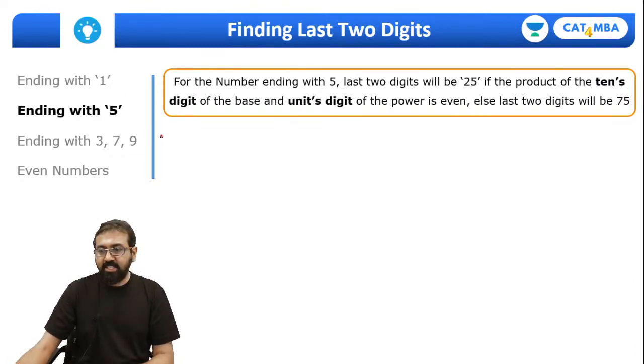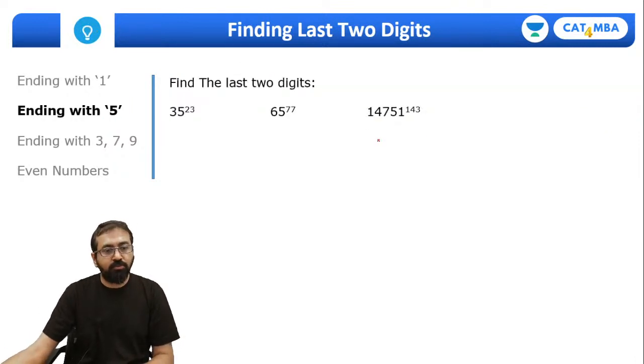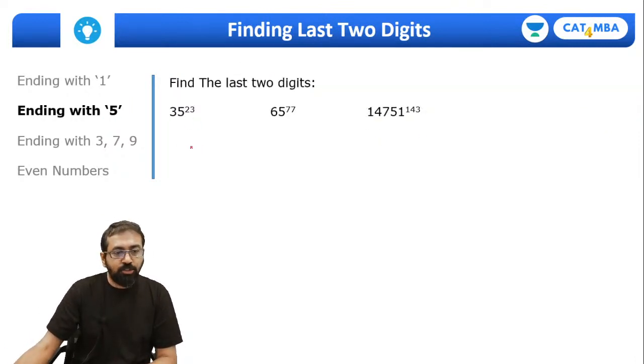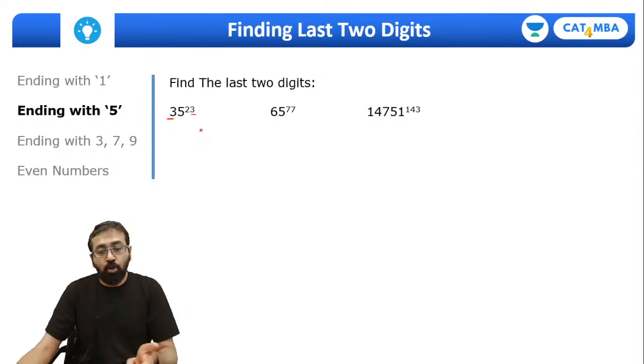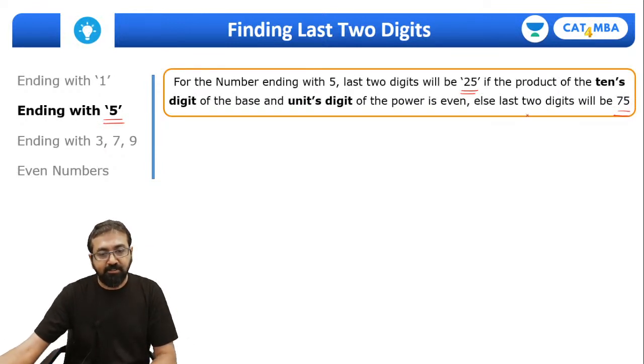Fine. So now let's understand how to find out the last two digits of a number which ends with digit 5. In that, you need to remember that the last two digits will be 25 or 75. Now on what will it depend? If the tens digit of the base multiplied with the units digit of the power produces an even result, then the last two digits will be 25. If it produces an odd result, then the last two digits will be 75.